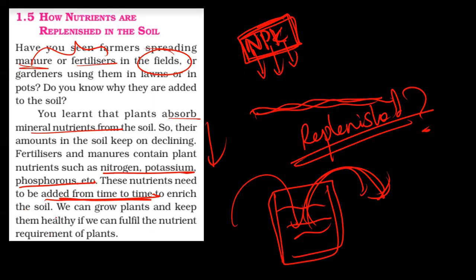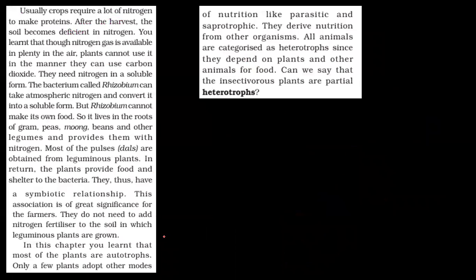Only then can it function. It's the same for any organism like humans. Only if you're getting all nutrients on time, we will be healthy. So to keep plants healthy, to keep making food and oxygen, nutrients have to be provided. Now, crops require a lot of nitrogen to make proteins, of course. And as I said, there are certain bacteria in the soil who fix nitrogen in a usable form, known as nitrogen fixation.